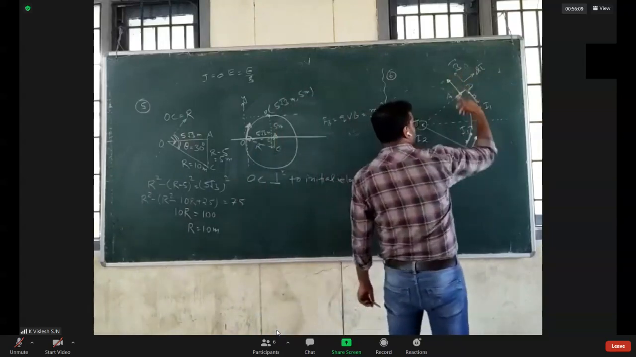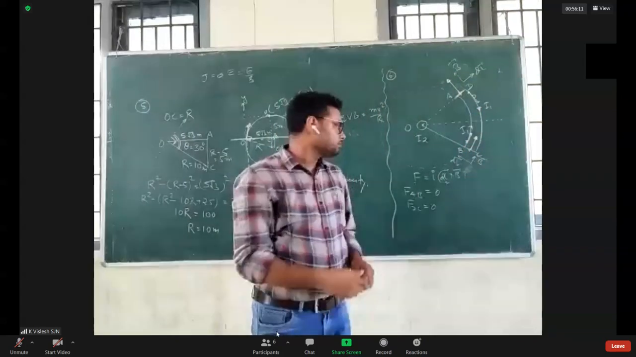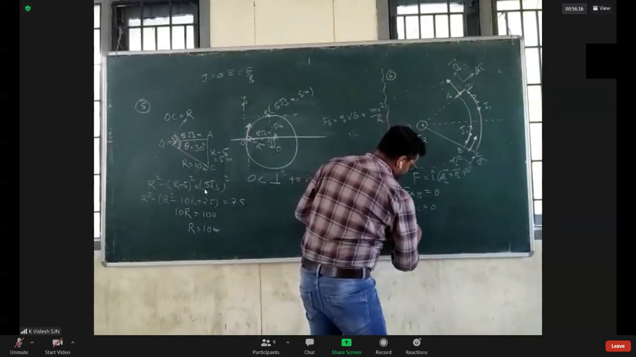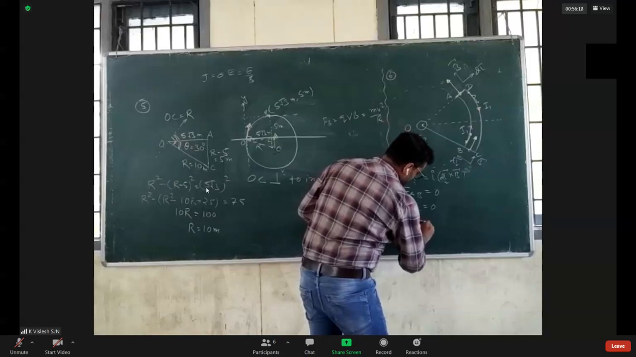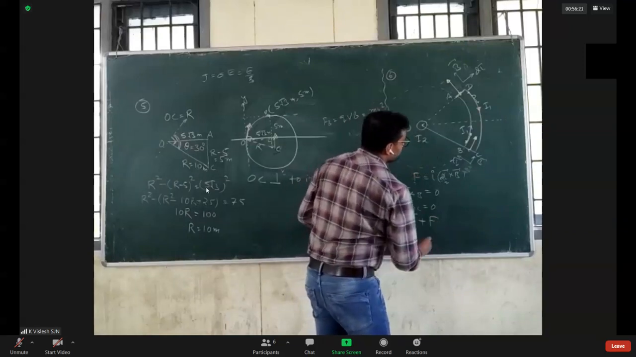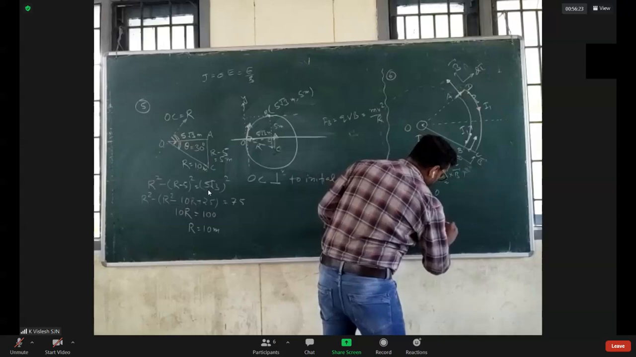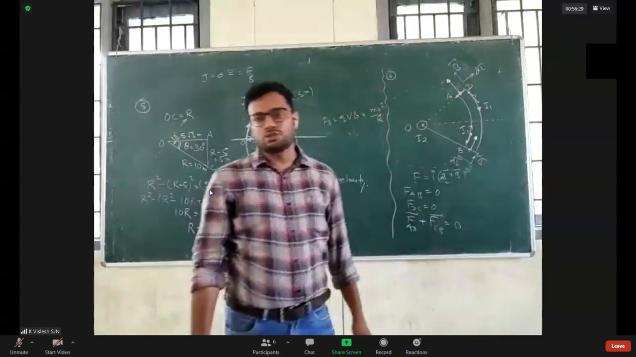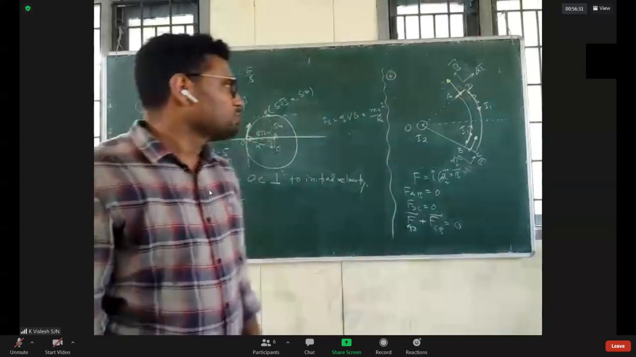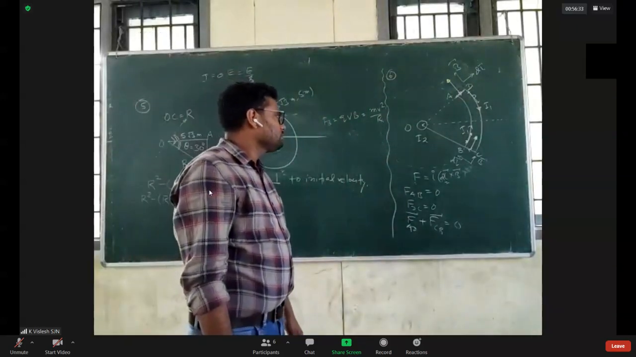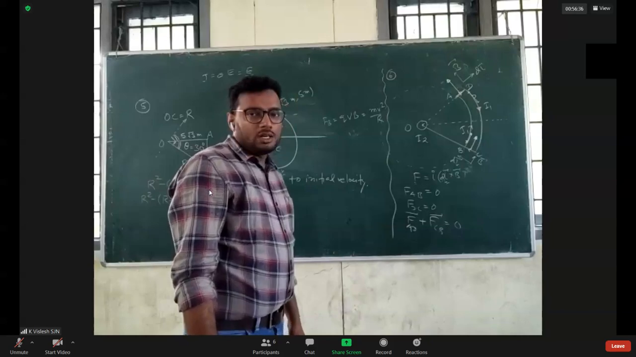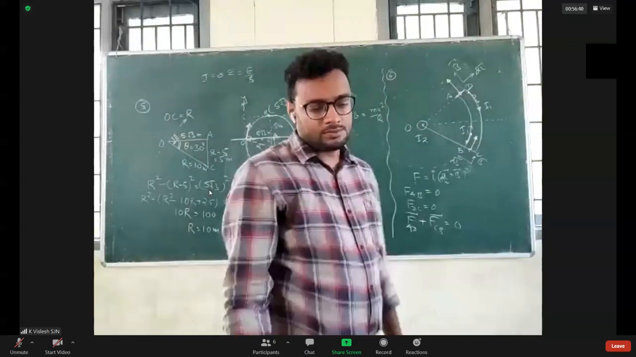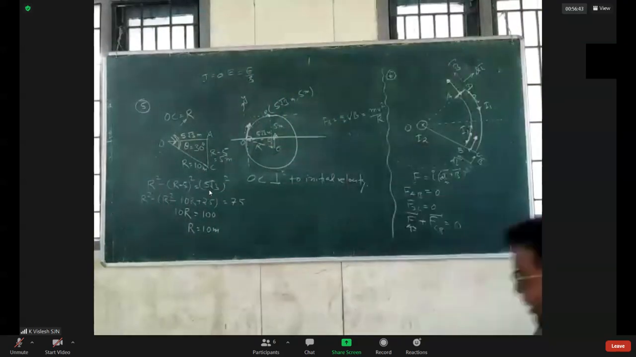DL cross B, so it will also result in zero. So force on AD plus force on CB also results in zero. So net force on the loop is zero. But tell me about torque. Tell me about net torque.